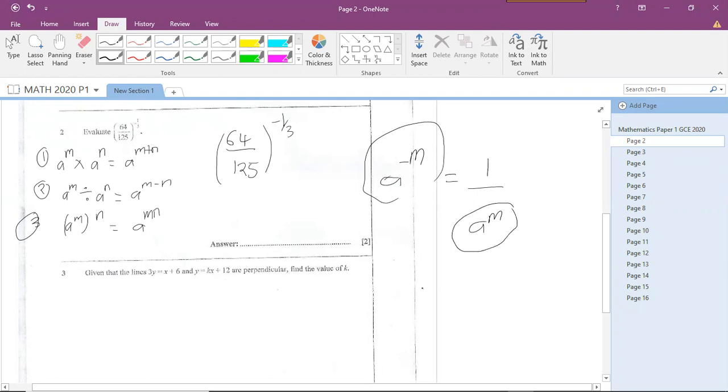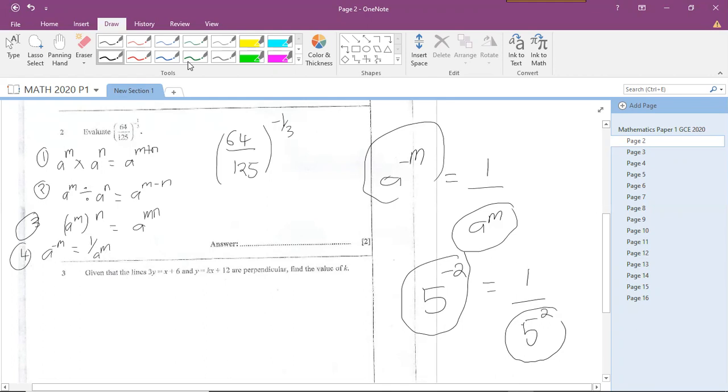So for example, if my answer is 5 to the power negative 2, I don't want to leave it in this notation, so I can just say 1 over 5 to the power 2. So I've converted this negative power into a positive power by making it a fraction over 1. So this is our fourth rule, which says a negative power can be converted into a positive power by converting it into a fraction over 1. So let's look at rule number 5.